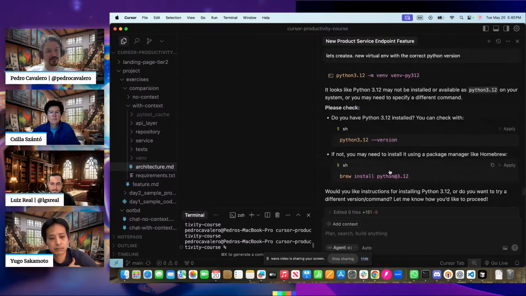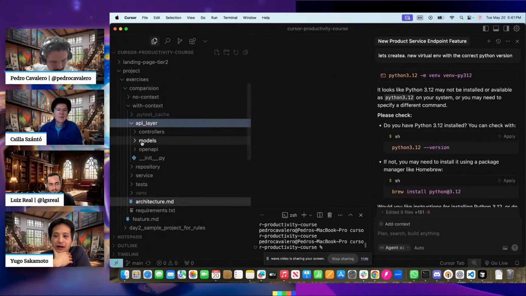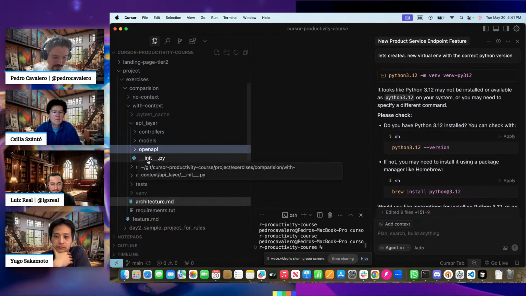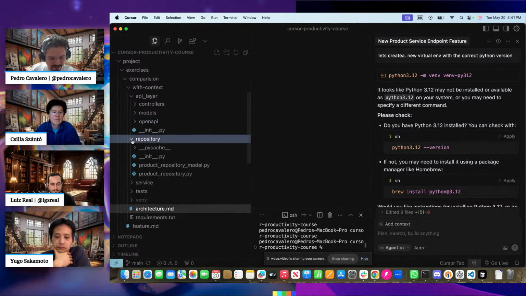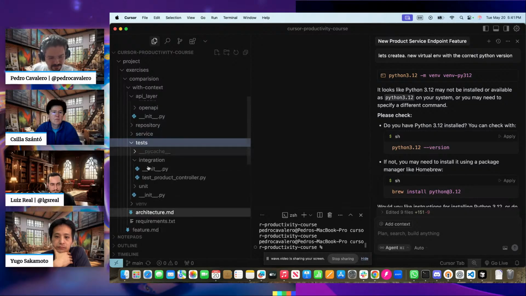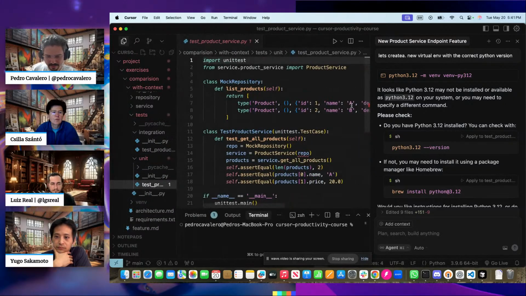So this is vibe coding. I was not creating any code here. I make sure my code follows my rules. I make sure the code has tests. I make sure that it runs the tests and that the tests pass. So you can see, pretty cool. The code: API layer, controllers, models, the API schema. Now we have all the neat files here. Repository, service, the integration test, the unit test. Let's see.